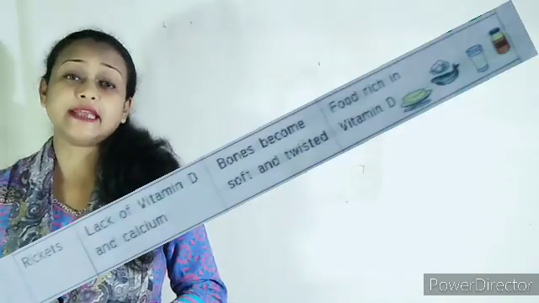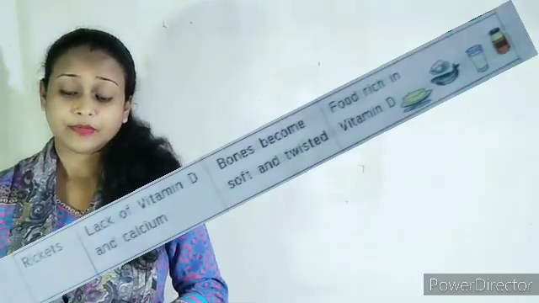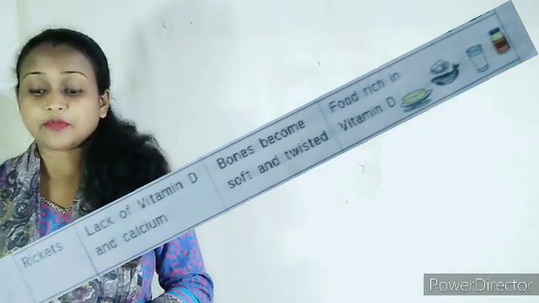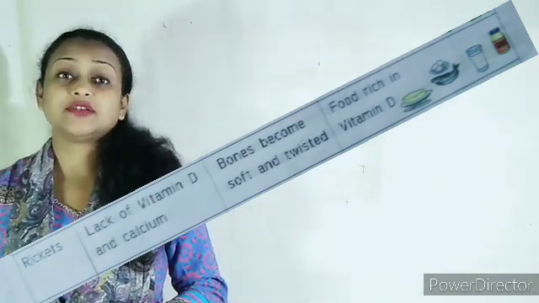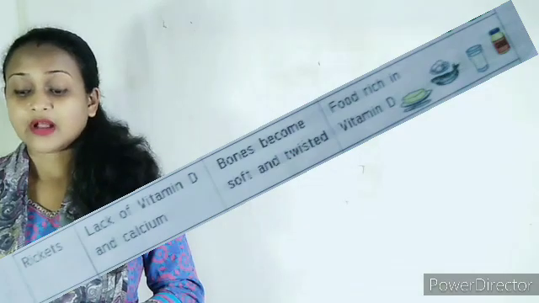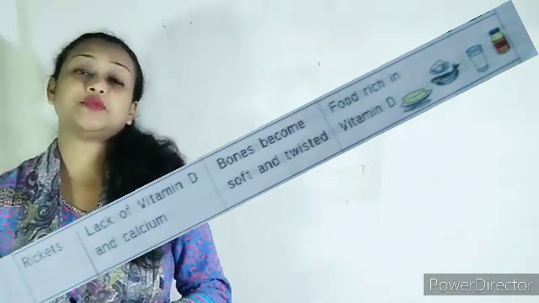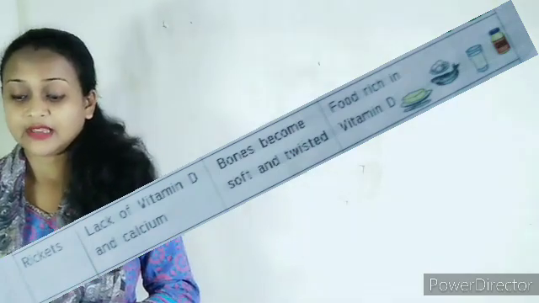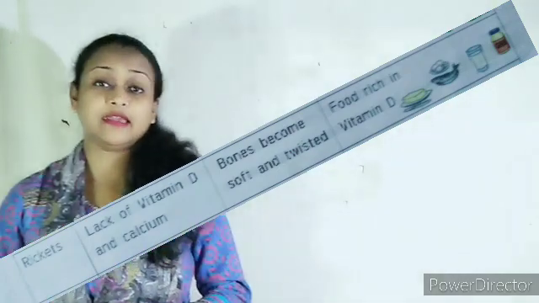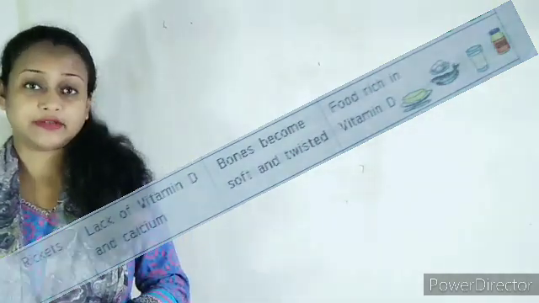Then the next deficiency disease is rickets. Rickets is caused due to the lack of vitamin D as well as calcium. The symptoms are that the bones become soft and twisted. It can be cured by taking food items rich in vitamin D, like milk, butter, egg, ghee, fish, etc.